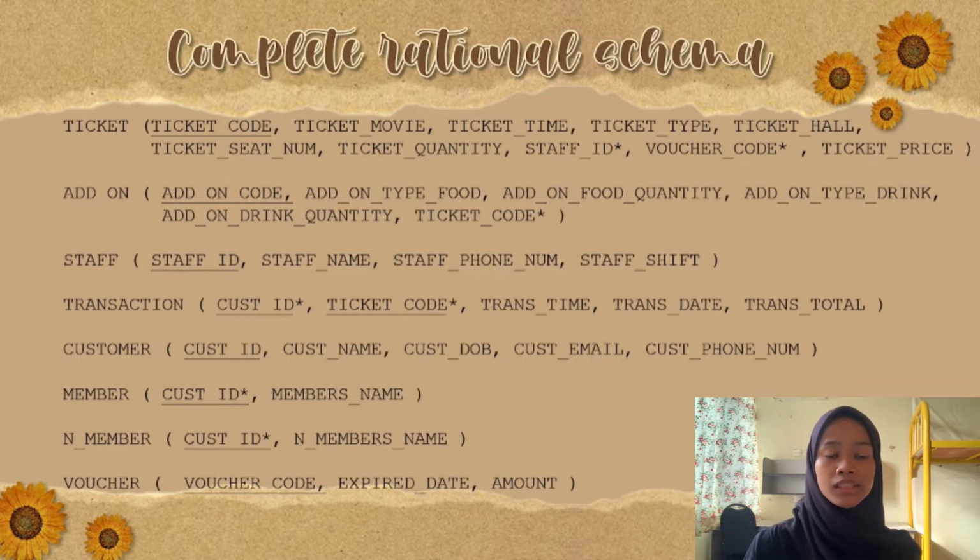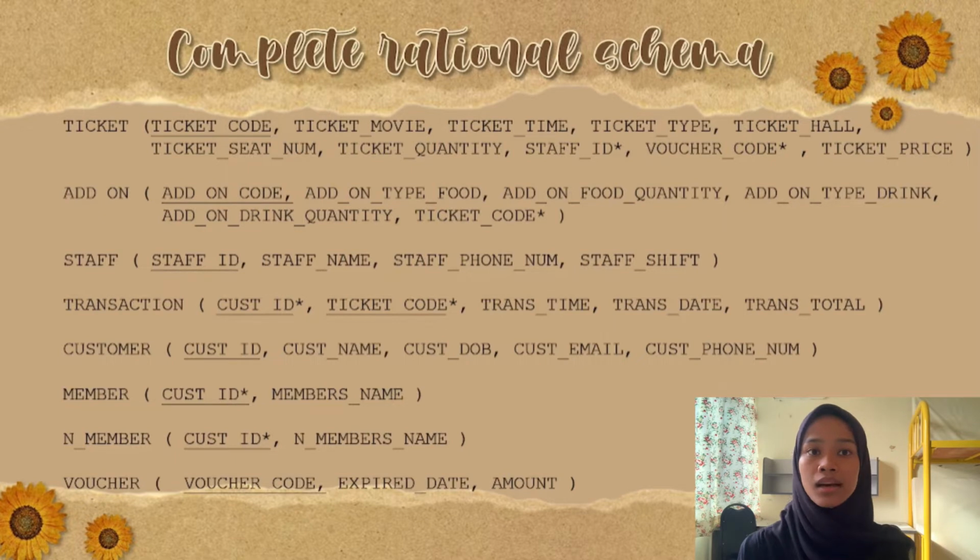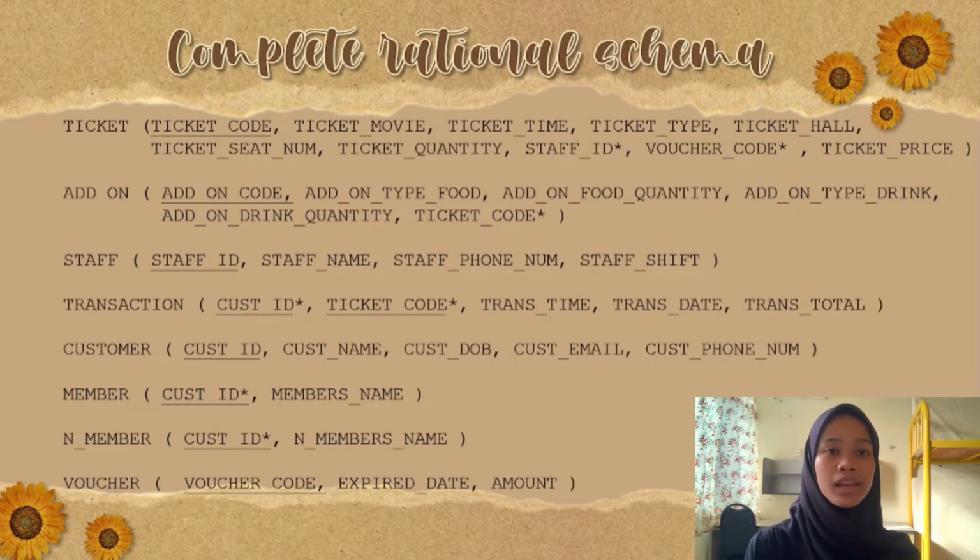Next is customer. The primary key for customer is customer ID. For member, same goes as transaction. We have a bridge, so the PK and FK for member and non-member is customer ID. The last one is voucher. The primary key for voucher is voucher code.